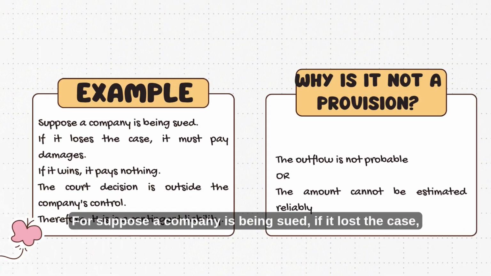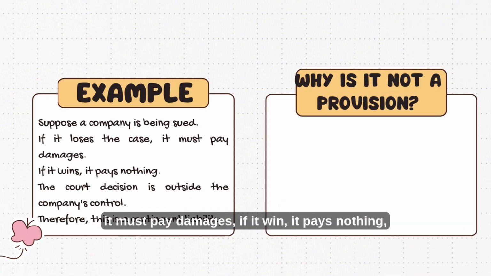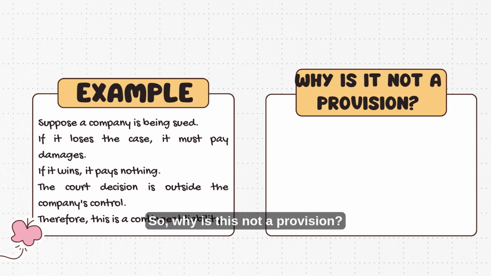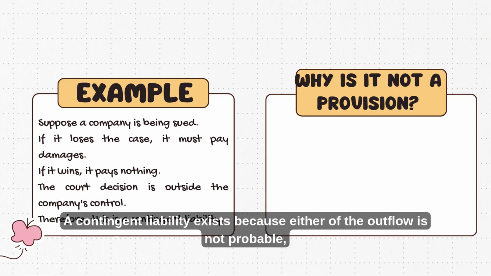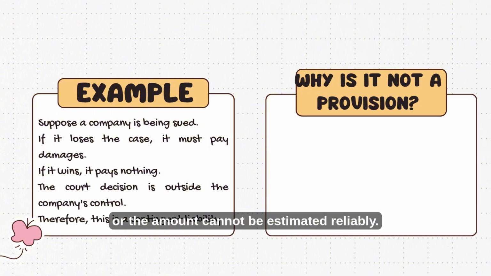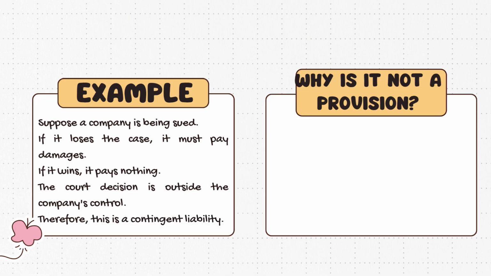Take a look at this example. Suppose a company is being sued. If it loses the case, it must pay damages. If it wins, it pays nothing. The court decision is outside the company's control. Therefore, this is a contingent liability. So why is this not a provision? A contingent liability exists because either the outflow is not probable or the amount cannot be estimated reliably. If either condition fails, no provision is recognized.